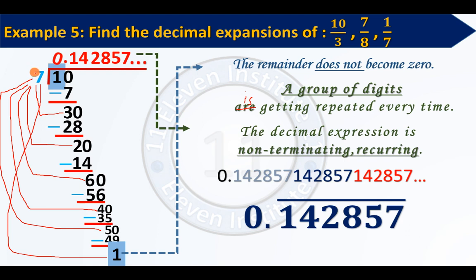So when the divisor over here is 7, I get 6 remainders, and their values are also less than 7. Please keep this in mind always. Your remainder will always be less than your divisor.